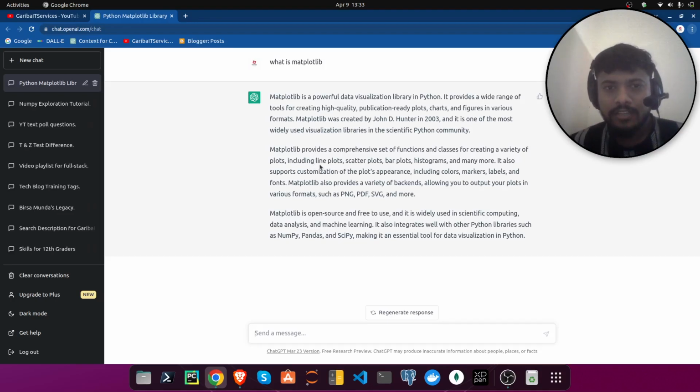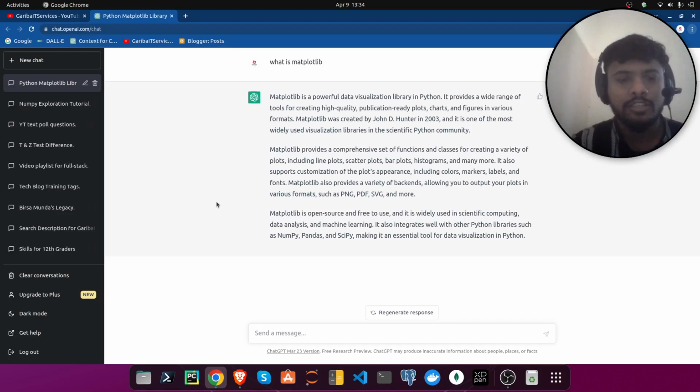Using this library, you can create a variety of plots, including line plots, scatter plots, bar plots, histograms, and many more. It also supports customization of the plot's appearance, including colors, markers, labels, fonts, and you can output your plots in various formats such as PNG, PDF, SVG, and many more. You can save the plots on your local disk or your space.